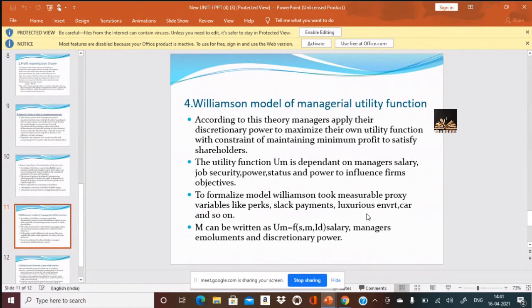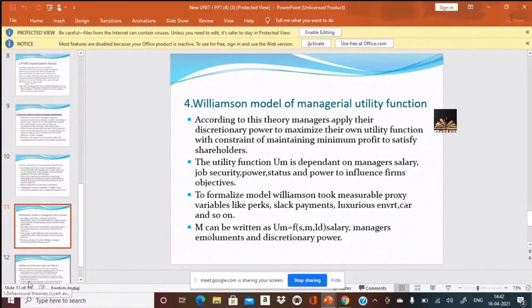It's not profits, it's not the sales, it's not the growth rate. It is the satisfaction of the managerial utility. Why? Because the managers are the actual performers who lead the company towards profits, towards becoming the market leader, and towards becoming the highest performer in the market. So therefore, it is the manager's utility that is considered, who has talent and the capability to perform better. So any doubts in this?